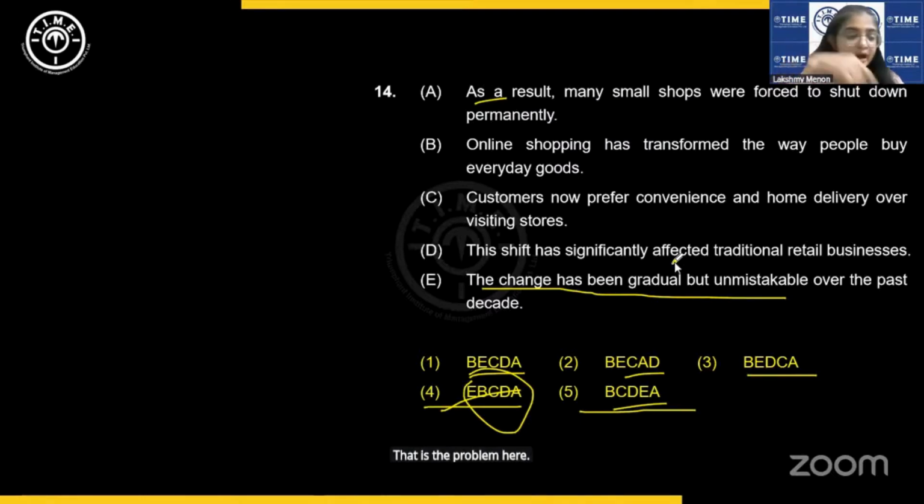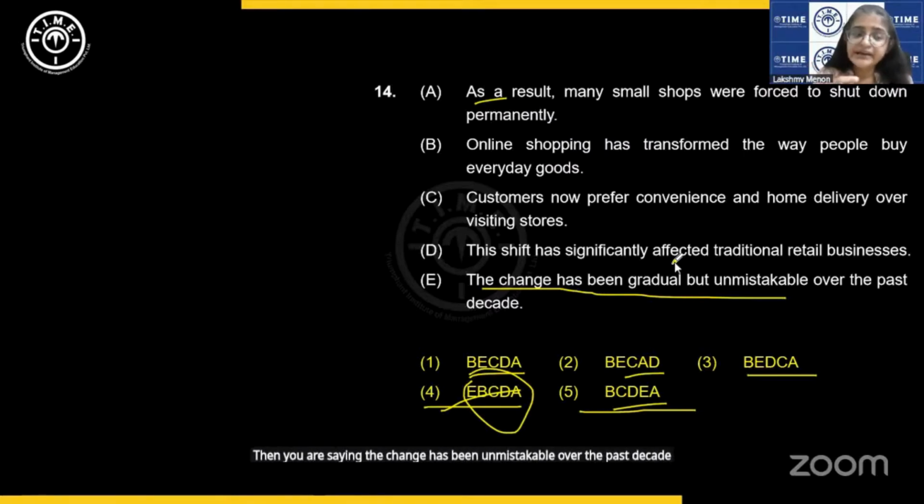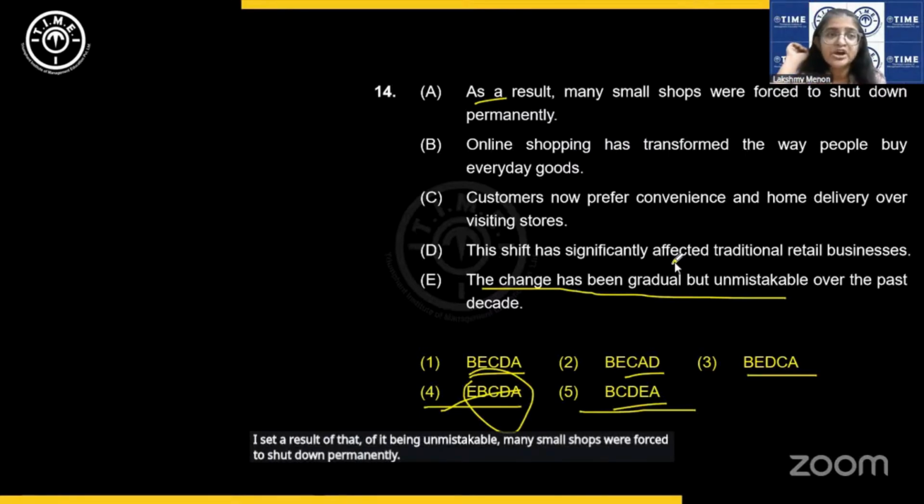Many shops were forced to, so Gunjan, if you select this order 5, then you are saying the change has been unmistakable over the past decade. As a result of that, of it being unmistakable, many small shops were forced to shut down permanently.